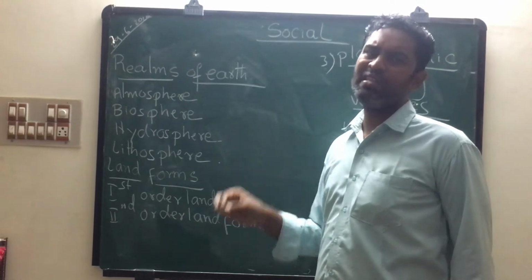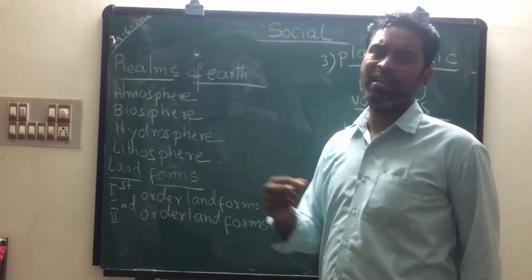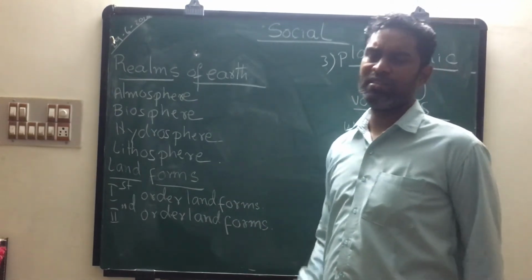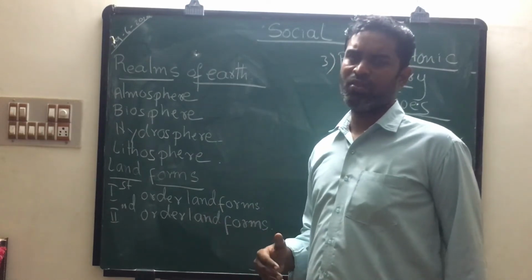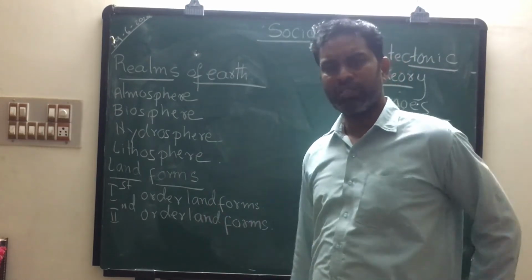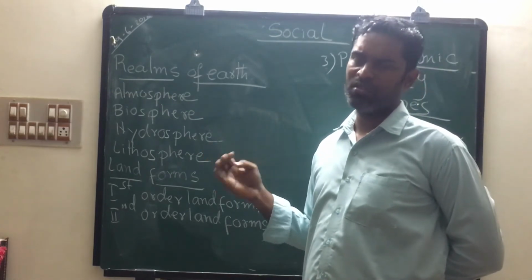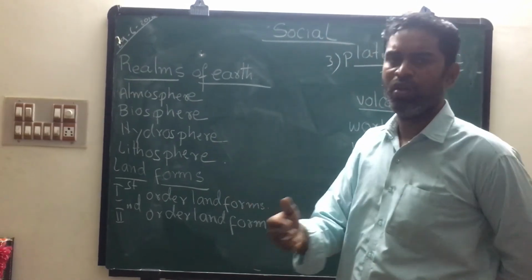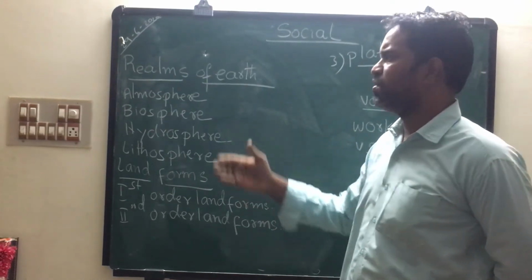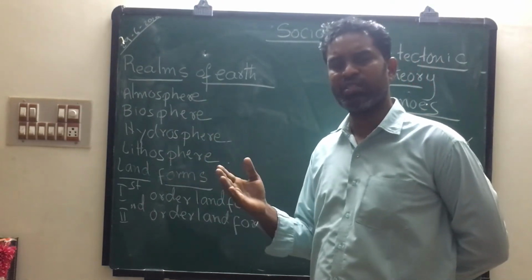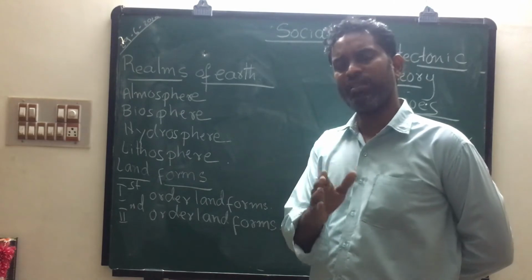Atmosphere means what? The thin layer of air surrounding Earth is called the atmosphere. In this atmosphere, several gases are there: oxygen, carbon dioxide, nitrogen. This oxygen is very useful for human beings and other animals. Without this oxygen, people cannot live. That's why this oxygen is called the breath of life.